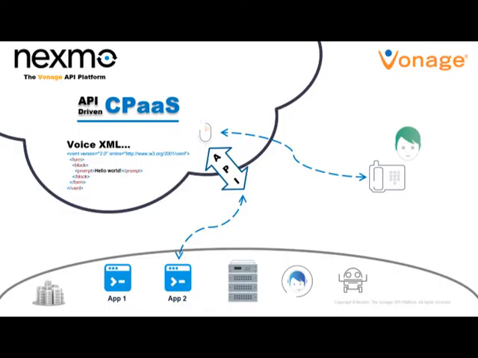There may be a scenario through these interactions where actually the customer needs to speak to one of your agents, at which point we can then connect the call through to your telephony infrastructure and forward it on to one of your agents. We could actually do the same thing through SIP and forward the call onto your SIP trunking, and we also supply SIP trunking as well as one of our products.